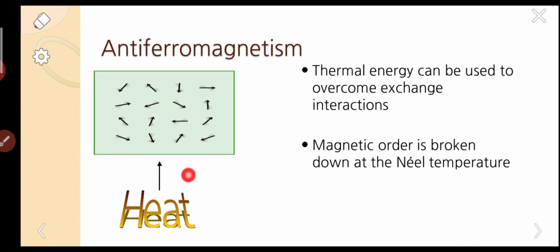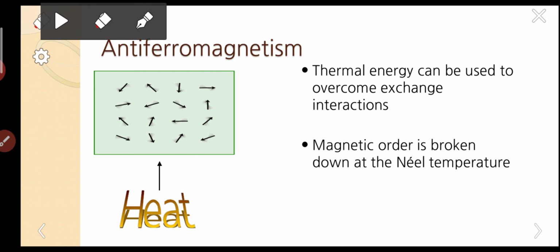In ferromagnetic material it was the Curie temperature, but in anti-ferromagnetic materials it is the Néel temperature. Above the Néel temperature, the anti-parallel alignment will break and the dipoles will turn into random directions.